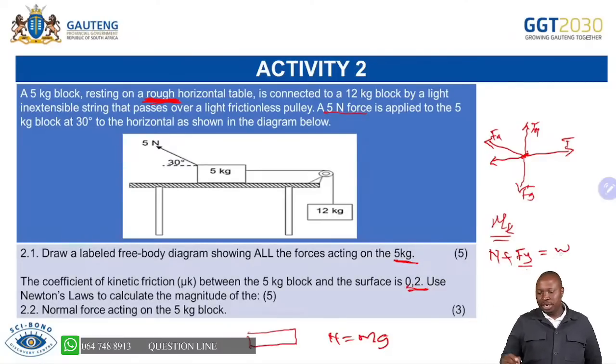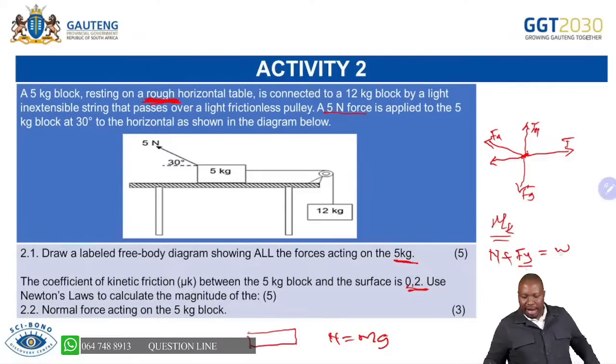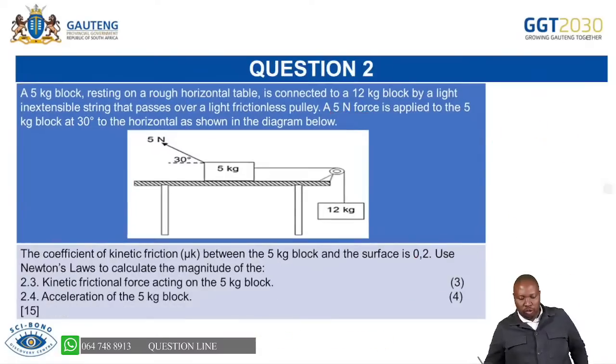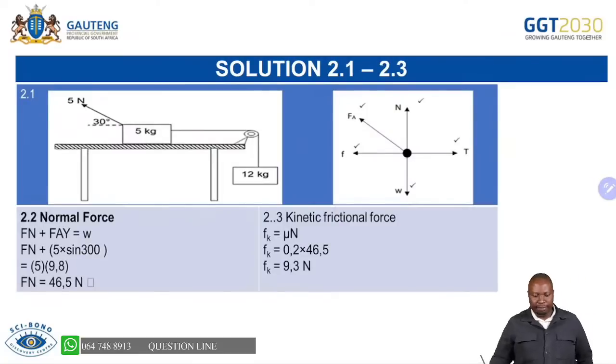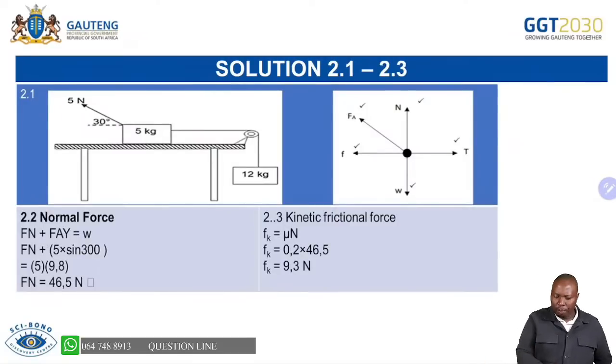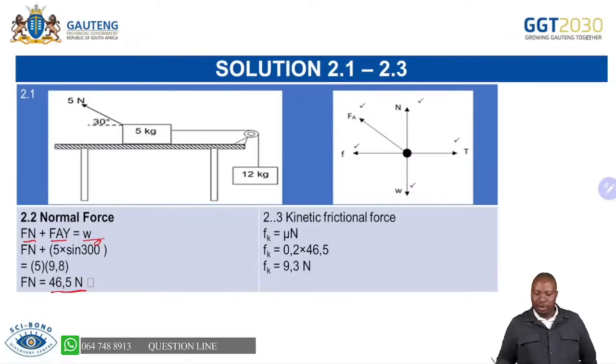Then we go to the calculation without wasting time: the normal force plus the component equals weight, at 30 degrees. If we use our 5 and that 9,8, we get our normal force of 46,5 newtons.